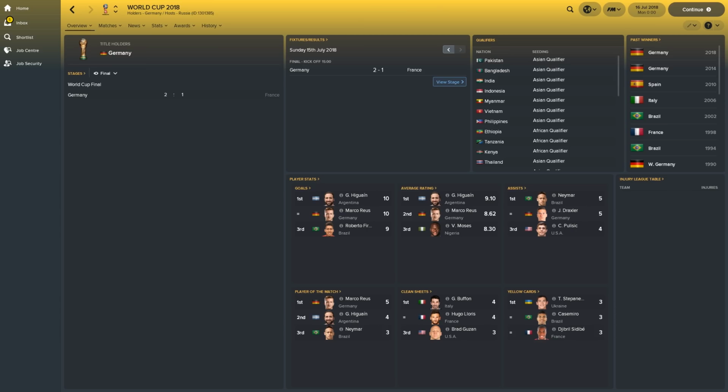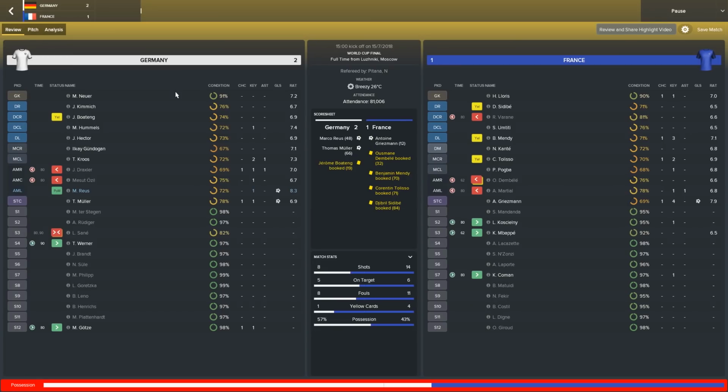Germany 2, France 1 in the final. So we've seen 3 different winners. France have lost a couple finals. In fact, have France lost every single final? I think France have lost every final, which is really unfortunate for them. But there we go. That's the way it goes. Germany 2, France 1, thanks to goals from Reus and Müller. Griezmann did open the scoring, but it wasn't enough.